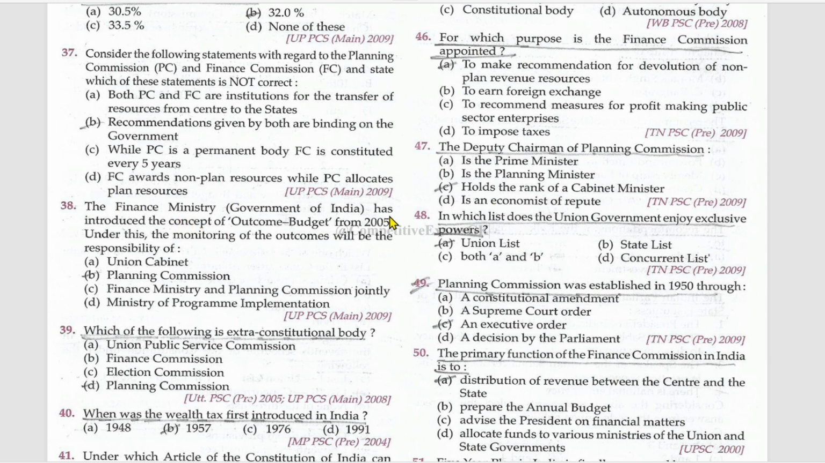The Finance Ministry has introduced the concept of outcome budget from 2005. Under this, the monitoring of the outcomes will be the responsibility of Planning Commission. Which of the following is an extra constitutional body? Planning Commission.